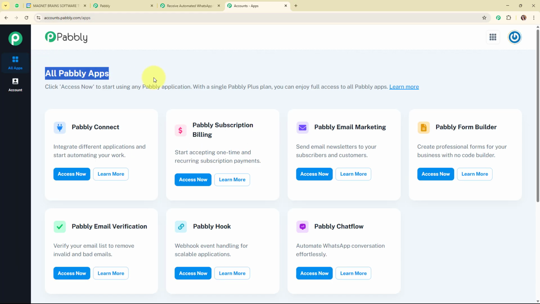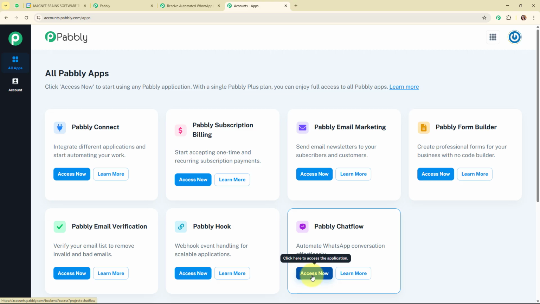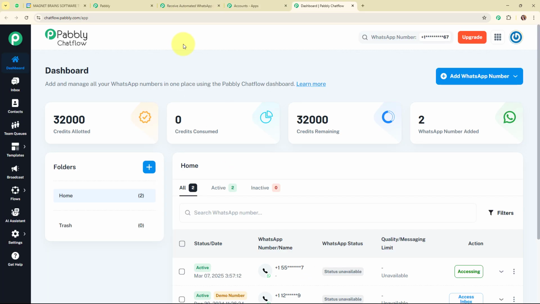Now after signing in, here you can see all Pabbly apps window where you can see all the applications of Pabbly. Here to access the Pabbly Chat Flow, we are going to click on this access now of Pabbly Chat Flow. Alright, so this is the dashboard of Pabbly Chat Flow, and here if you wish to learn that how you can set up your Pabbly Chat Flow account step by step, then you can check out the video uploaded on our YouTube channel and on a landing page as well for the same.